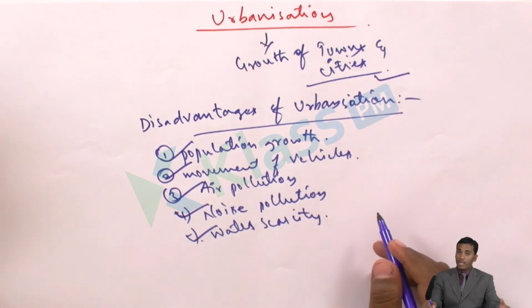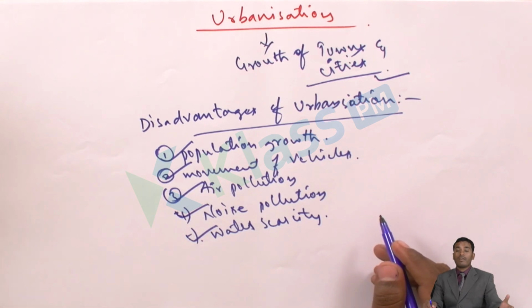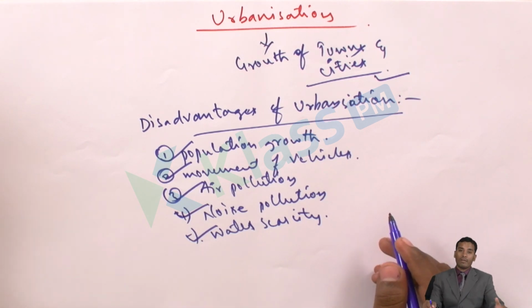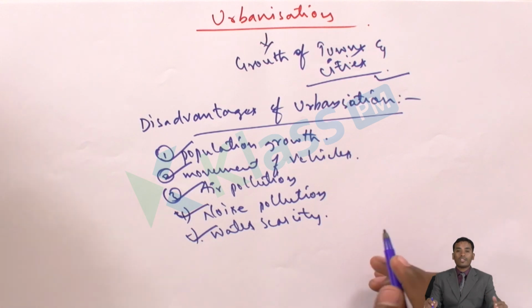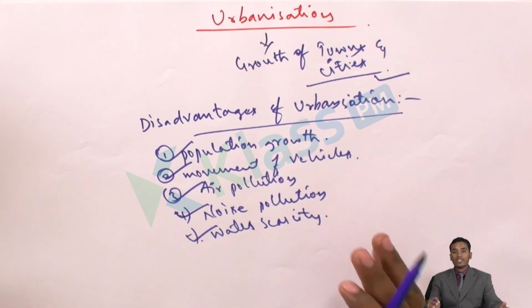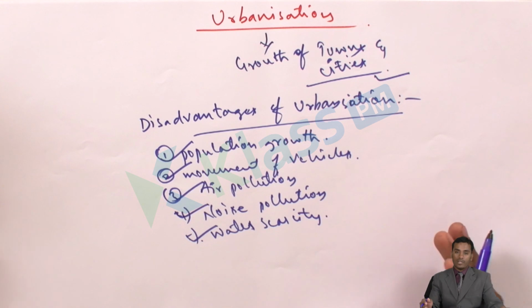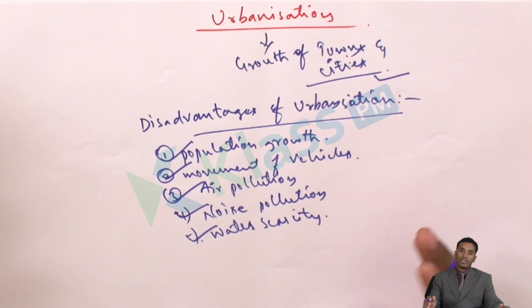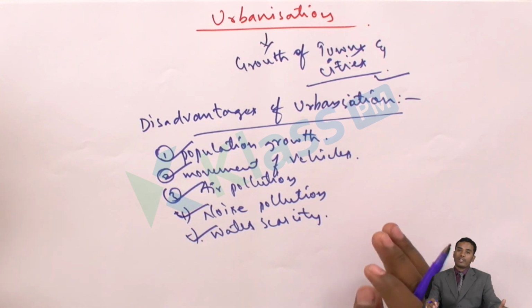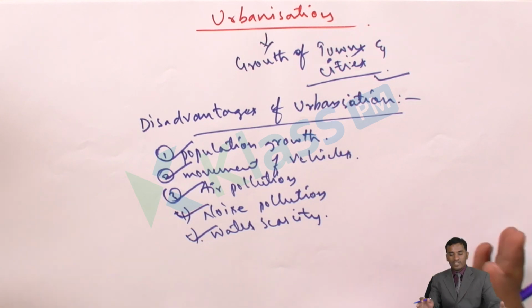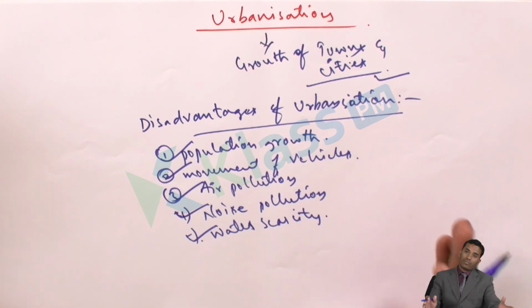Okay, very good. Urbanization should be there, but along with that, we need proper planning with proper usage. Many things can be solved. The disadvantages can be overcome up to some extent, not completely, by implementing proper planning and judicious usage of these facilities, the amenities of urbanization.